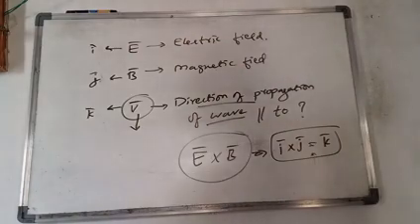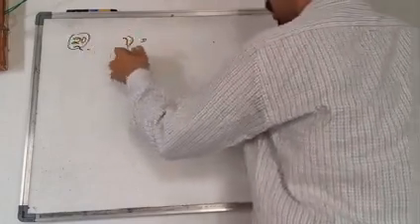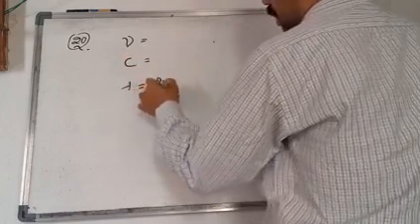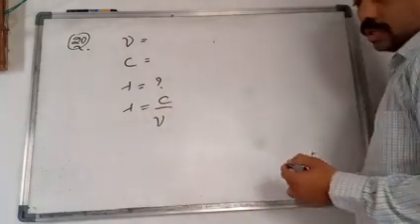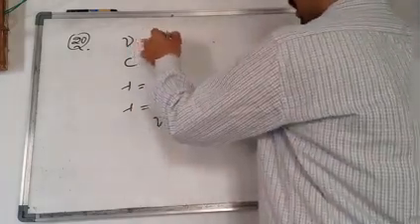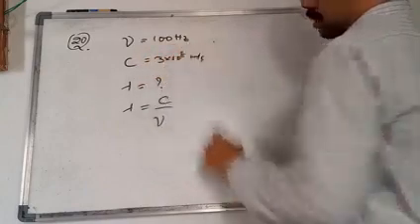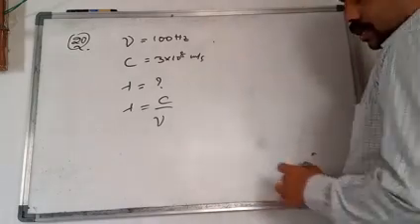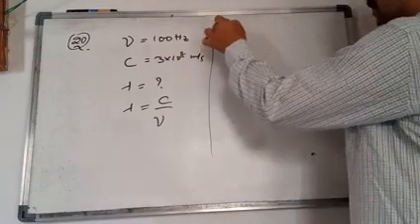Okay. Next question. 20th question, he has given the frequency. In 20th question, frequency is given and velocity is given. He's asking lambda is equal to how much? So lambda is equal to c by nu. Okay, frequency how much given? 100 hertz. Velocity 3 into 10 to the power of 8 meter per second. You just do it. You can do this one. Okay. And next, in 21st question.